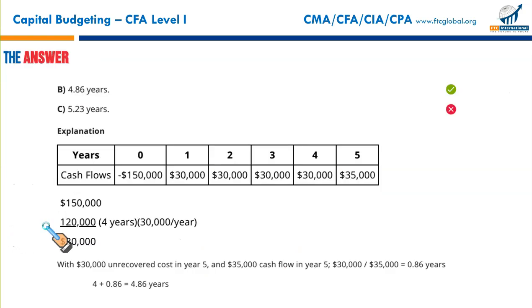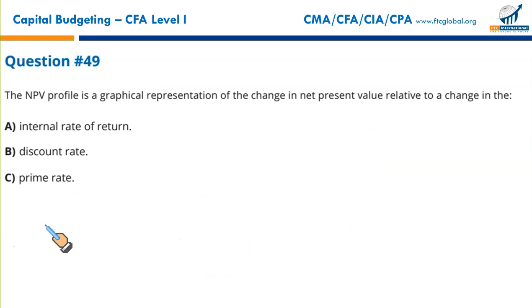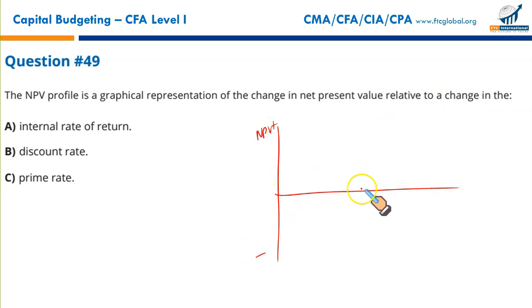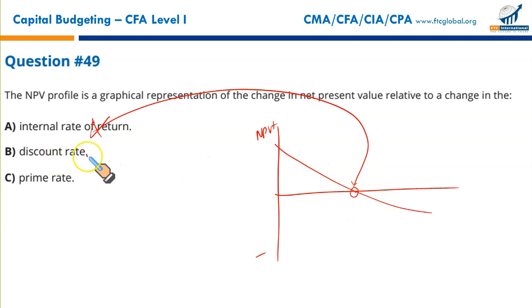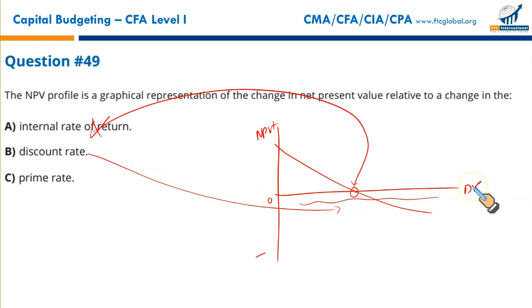And B it is. Next, theoretical. The NPV profile is a graphical representation of the change in the net present value relative to the change in the what? The discount rate. NPV positive, negative. On the horizontal line we have different discount rates, and that's how we show the NPV profile of a certain project. This is the rate at which the NPV is 0. This is IRR. So what do we take on the x-axis? Internal rate of return. Internal rate of return is one of the rates where the profile and the x-axis cut each other. Yes, on the horizontal axis we have different discount rates starting from 0 onwards to as high as it may be.